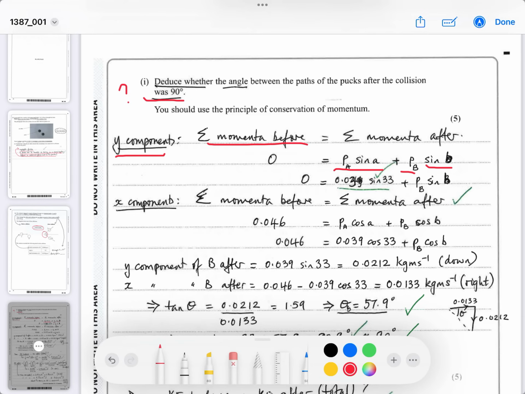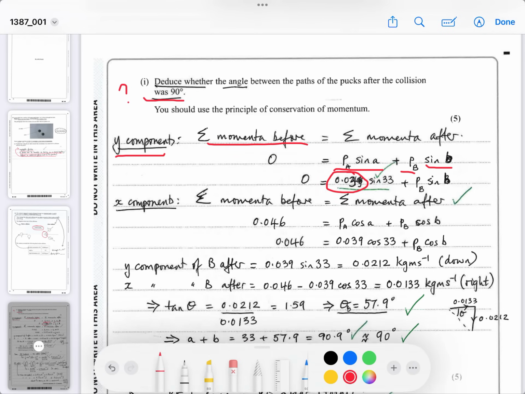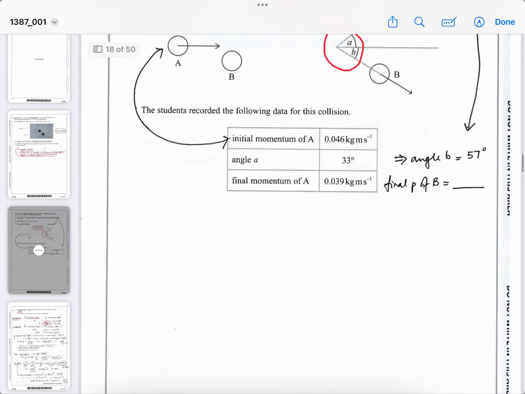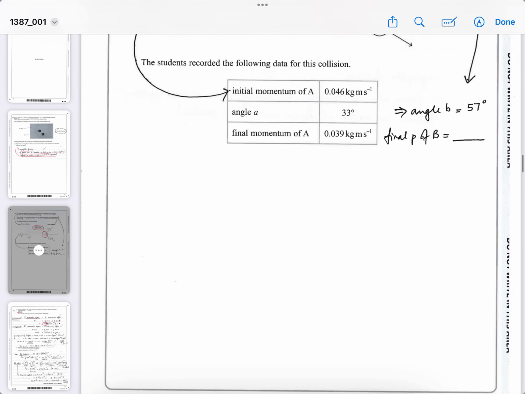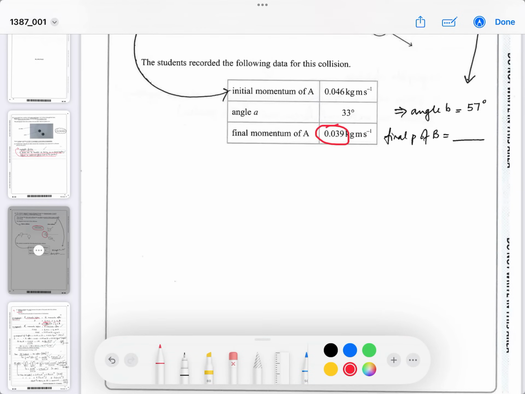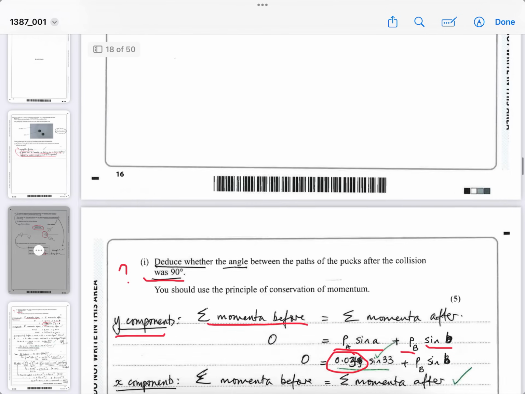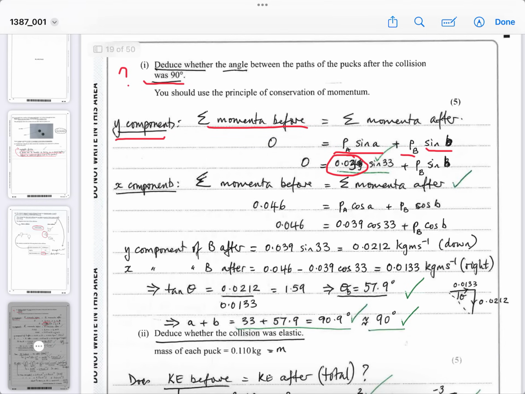Yeah? So you could count down as negative, up as positive, for example. So I've written here in a messy way, 0.03 something. I have to go back and look. That's from the table, presumably. So I'm looking at what I've written here. So if we go back, it was afterwards, yeah, 0.039. This is what I wrote. 0.039 times sine of 33, because the angle was given to us. And then we can work out that the momentum of B in the opposite direction in the y component would be calculated as the negative value of that.